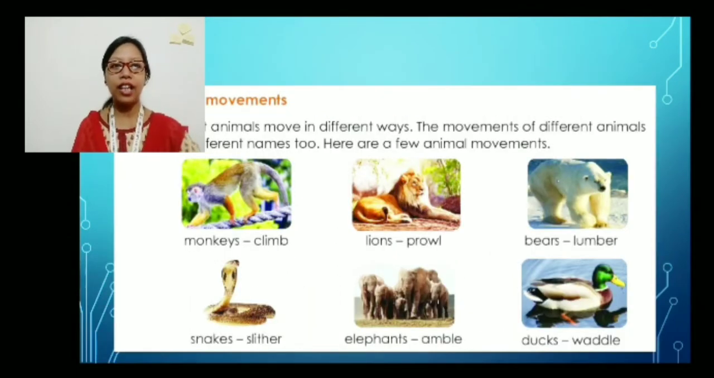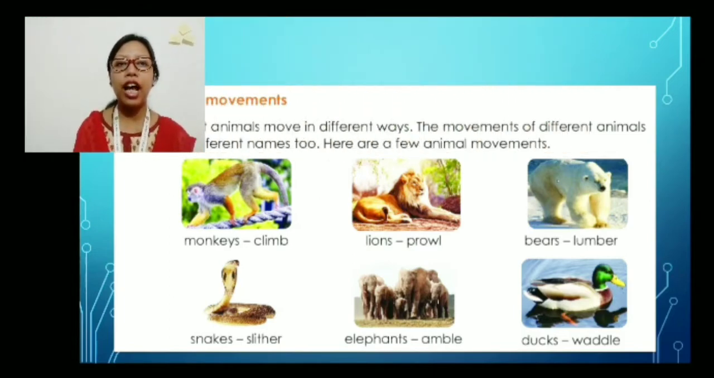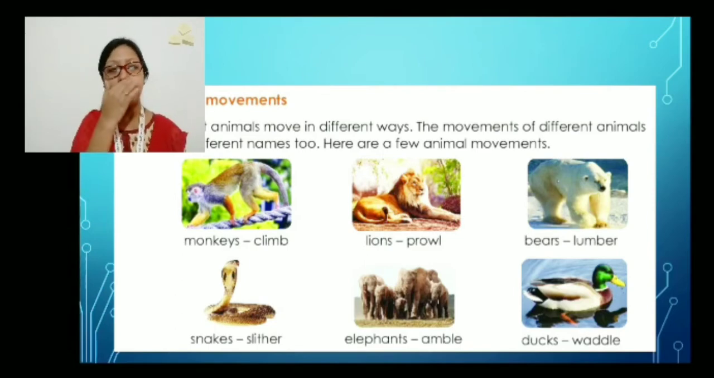Next we have the animal movements, the movements of the animals. Different animals move in different ways. We all know that, right? We have seen animals moving, and the way human beings move, animals do not move like that. Every animal moves in a different way. The movements of different animals have different names too. Here are a few animal movements.